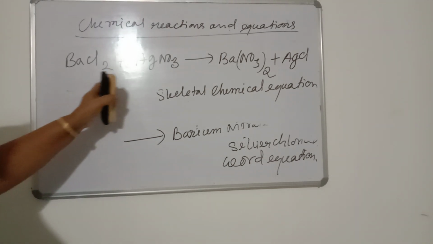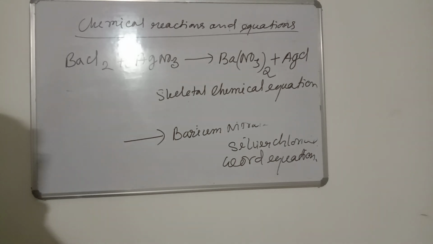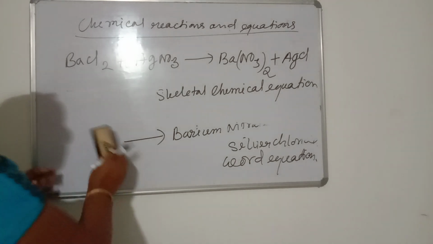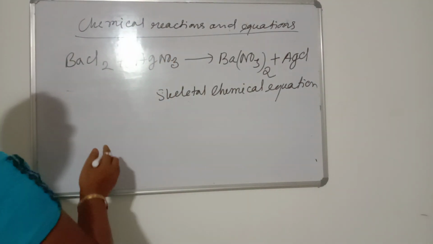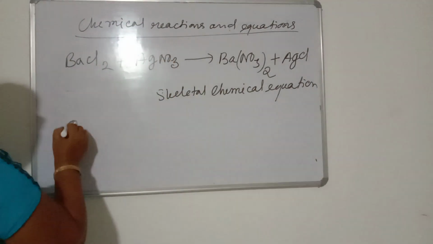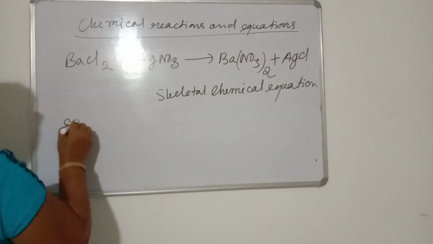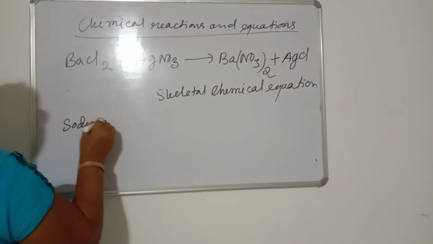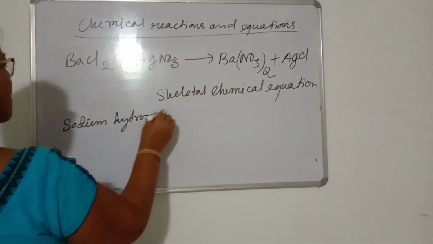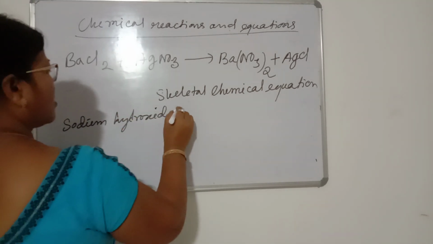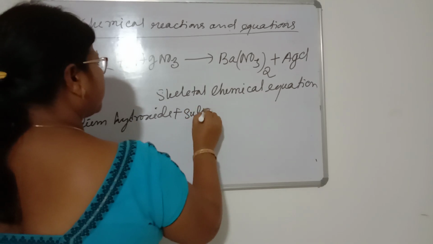Then if the number of atoms are equal on both sides of the equation, then this is called a balanced chemical equation. If the equation is not balanced, suppose we take another example, sodium hydroxide plus sulfuric acid.